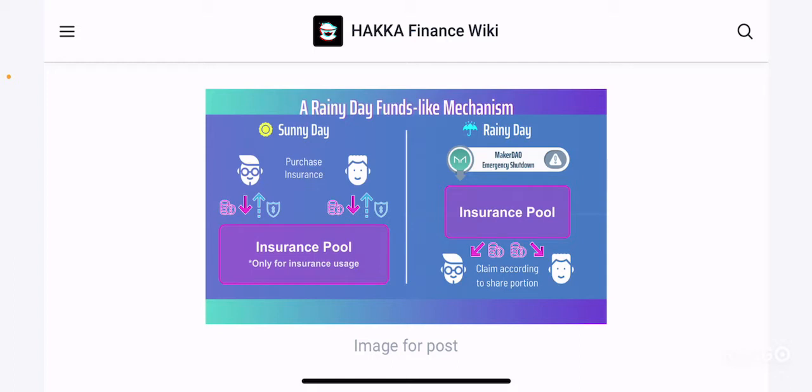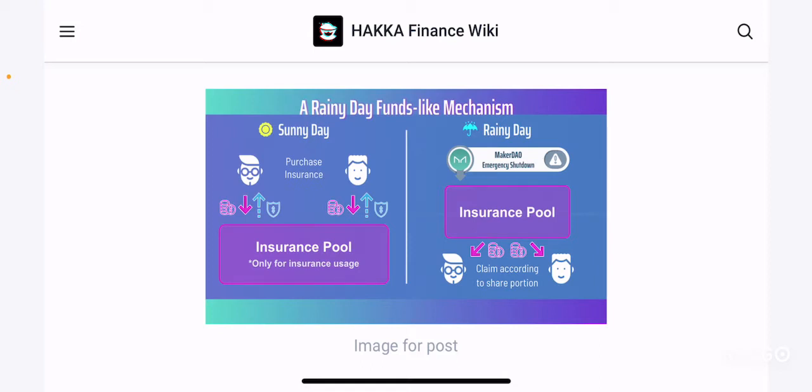On a sunny day, you put your money in and purchase the cover, and the money that you use goes to the insurance pool, and it's only used for the insurance coverage, right? When it comes to the rainy day, which is a scenario where MakerDAO shuts down or emergency shuts down, it triggers this insurance pool to get the insurance pool fund deposited to the people who contributed, right?